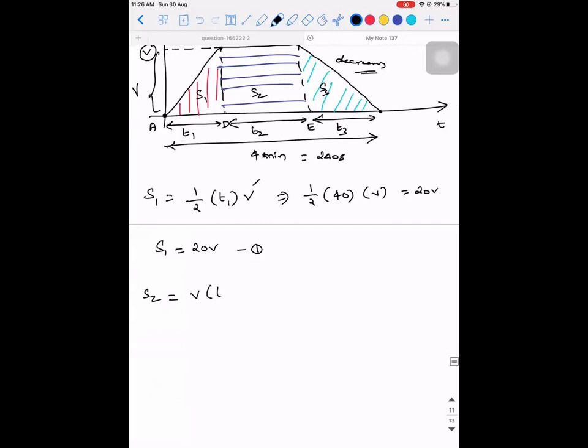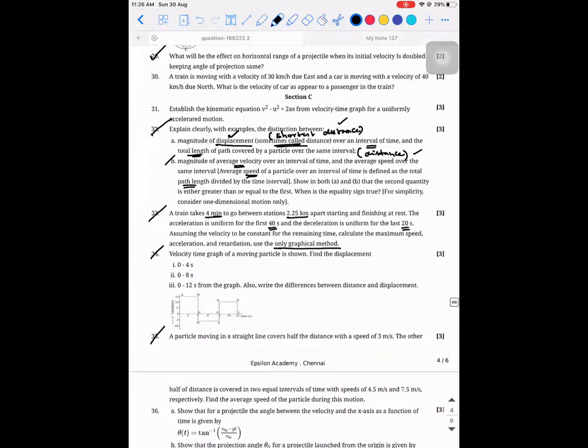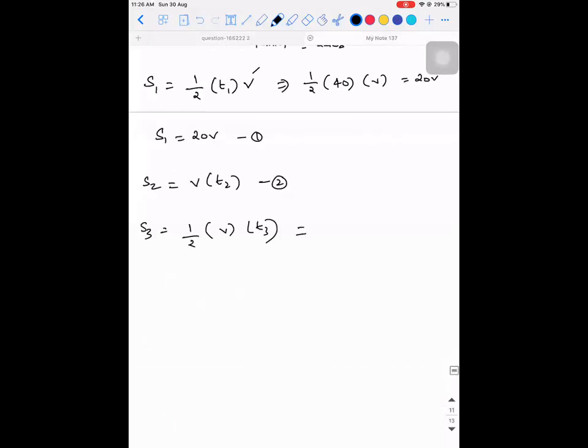V into T2. The T2 I don't know, because I don't know for how much time it is moving with constant speed. S3 is what again? Half into V into T3. In the question they have given, no? And it decelerates for 20 seconds. Correct? So half into V into 20. So how much are you going to get? 10. So S3 is 10V.